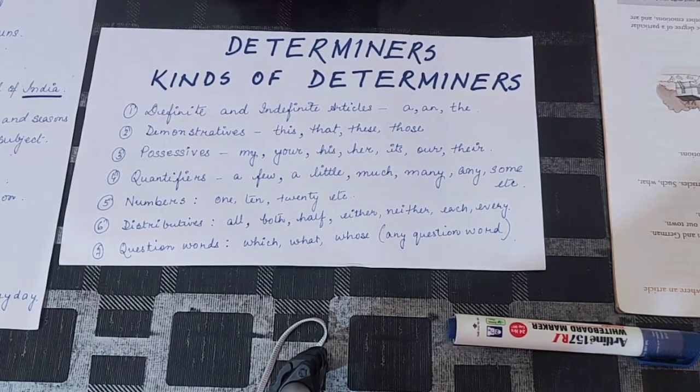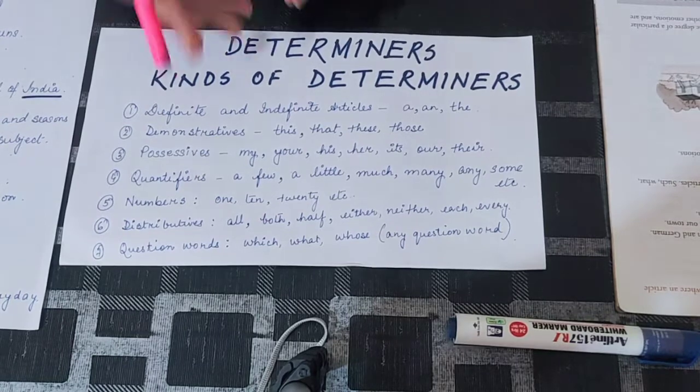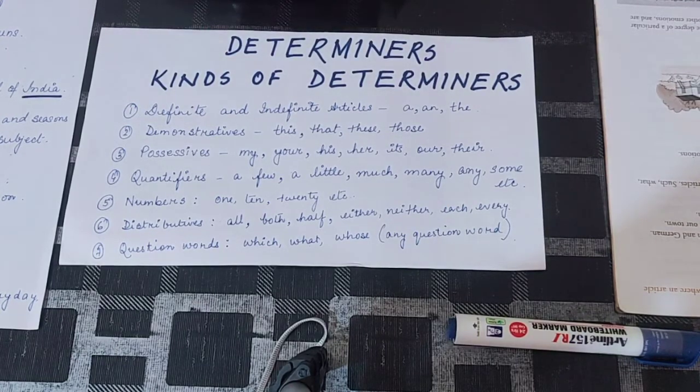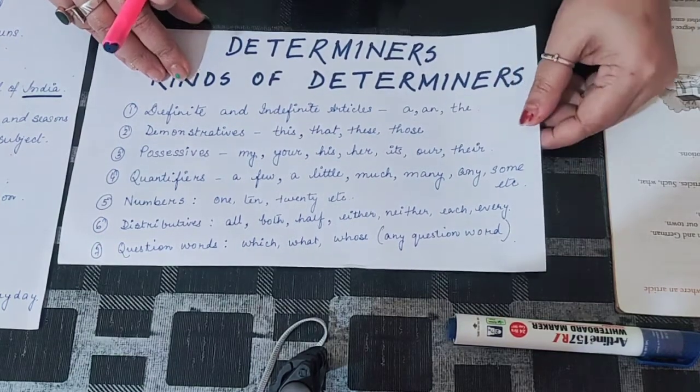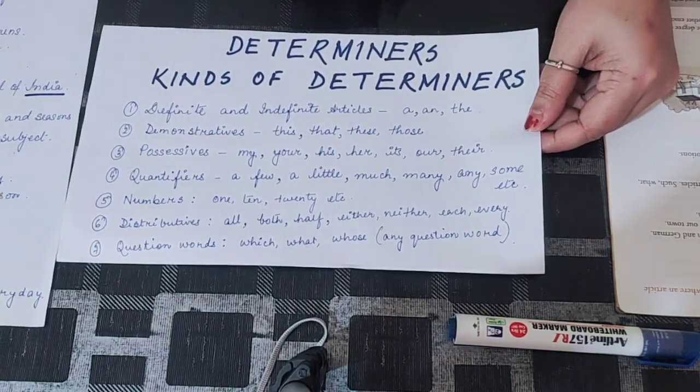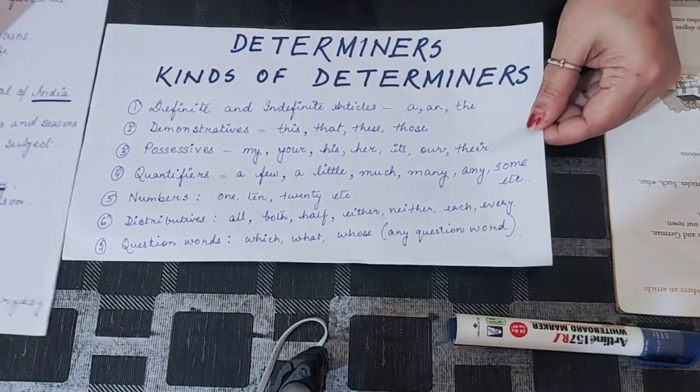One more thing is that any word that begins with a vowel sound, any word that has a vowel pronunciation, takes an, and any word that has a consonant pronunciation takes a. So that is about a and an, and the does not have any vowel or consonant matter. This you all know. Today what we will learn is where not to use articles. So we will talk about where we should not use articles.